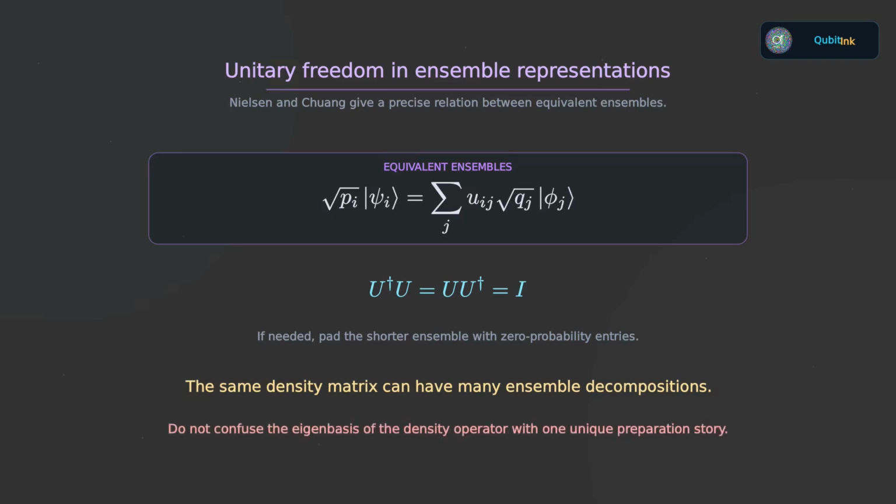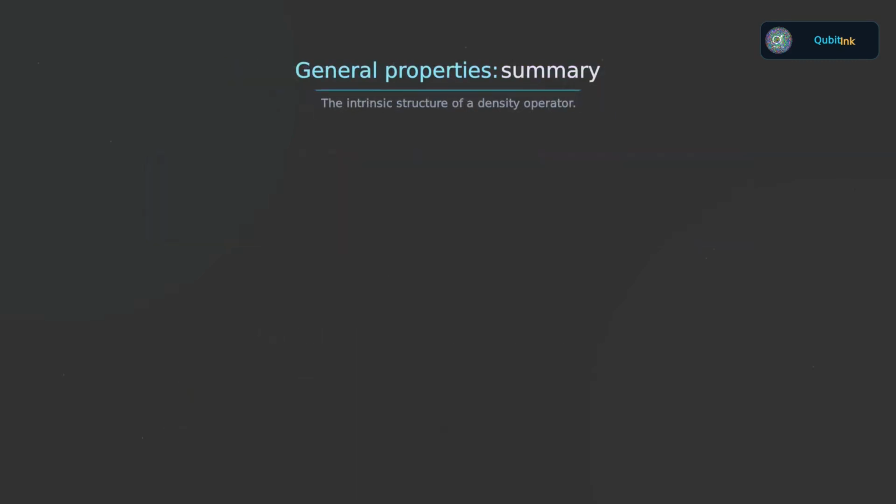Let us collect the main results. A valid density operator is positive and has trace 1. Positivity guarantees non-negative eigenvalues. Unit trace makes those eigenvalues sum to 1.